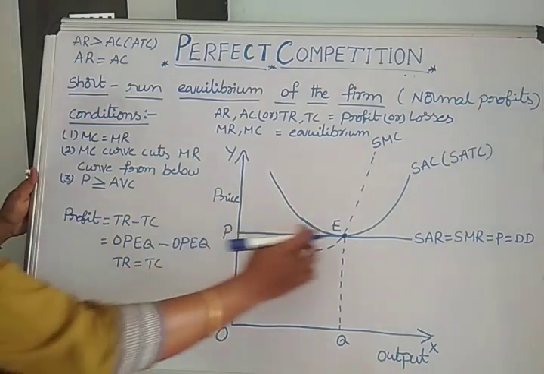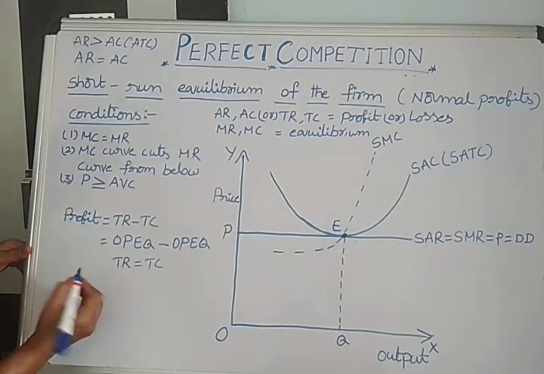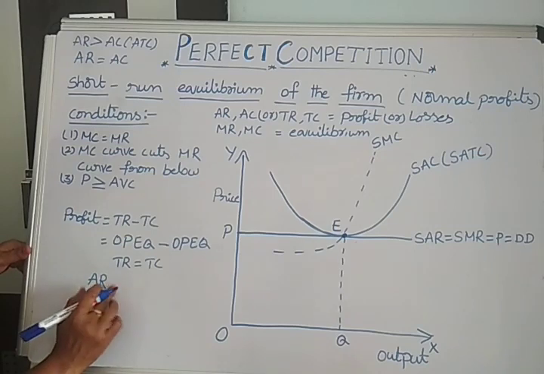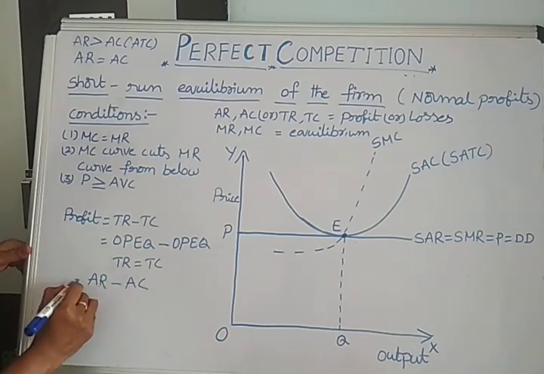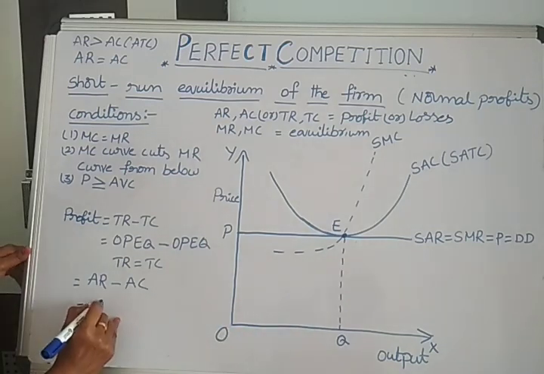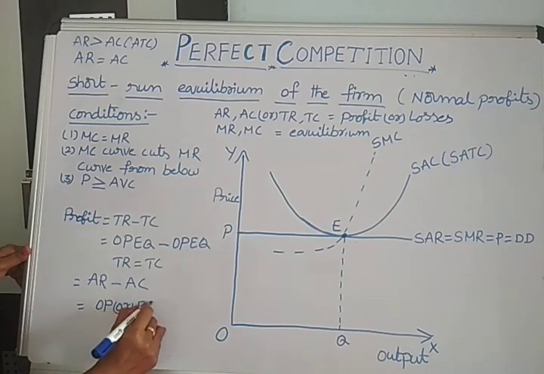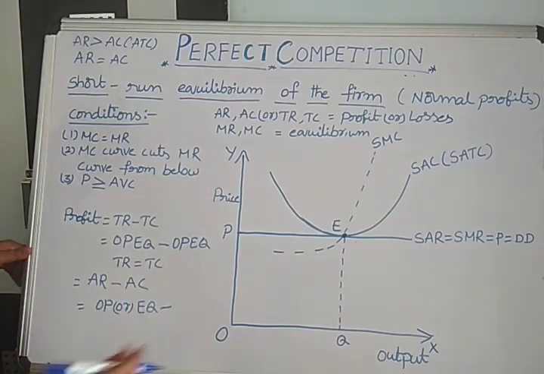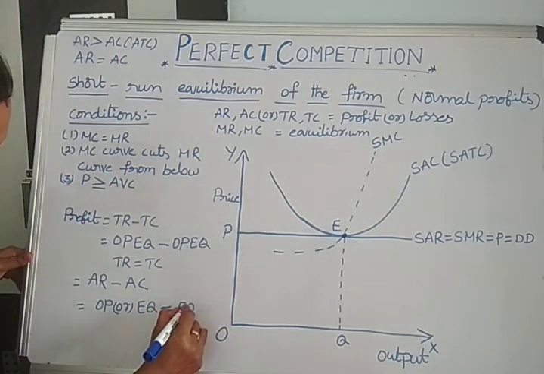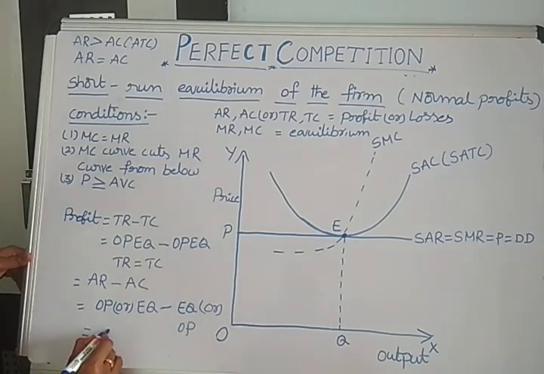There is no variation between these two. Even if we analyze per unit, AR minus AC, average cost per unit of output: OP level of revenue they receive, and EQ level of cost they spend. Here also the two are equal. So average revenue is equal to AC.